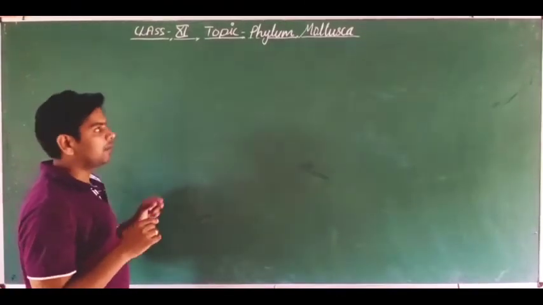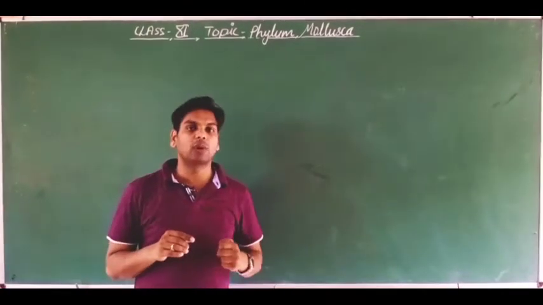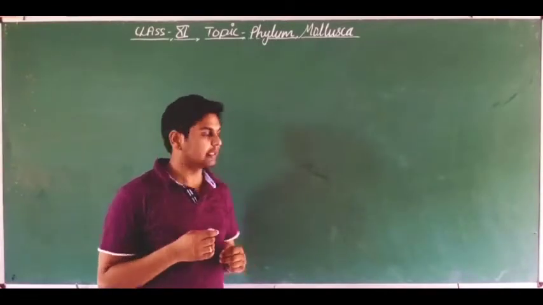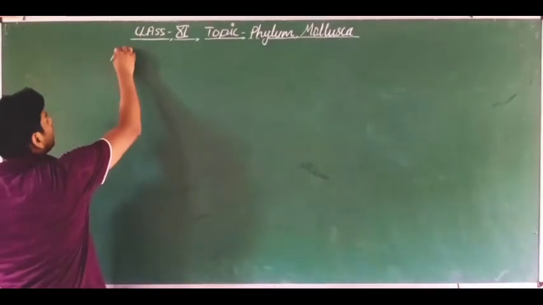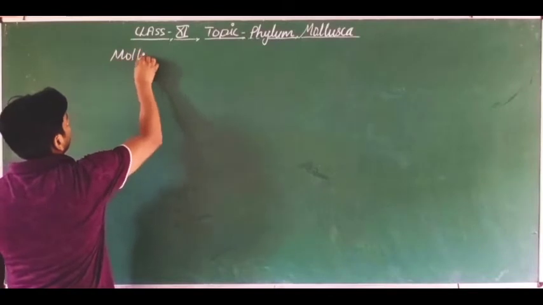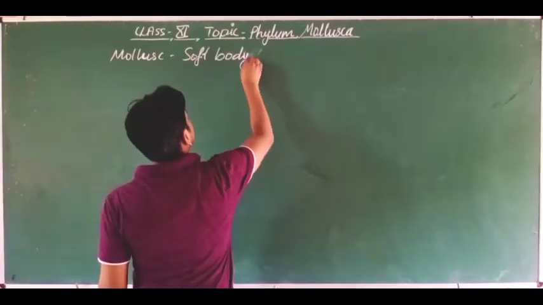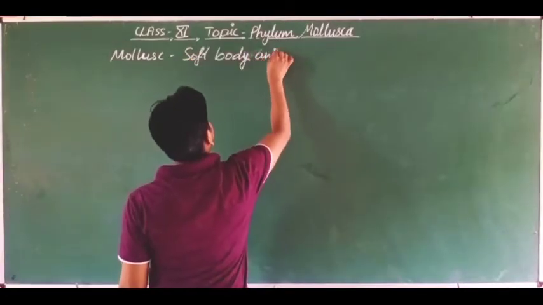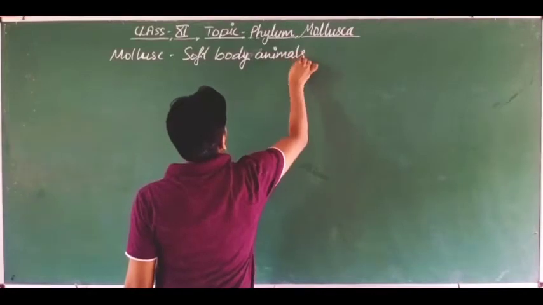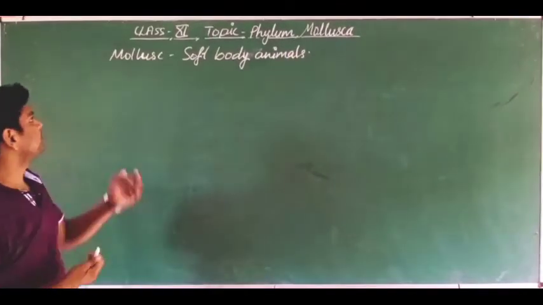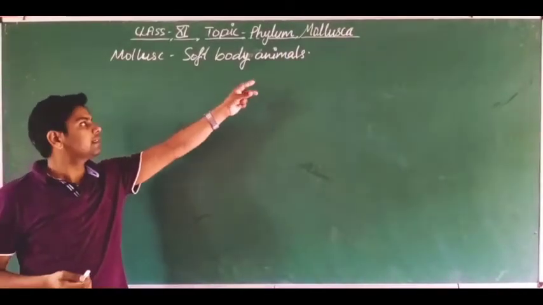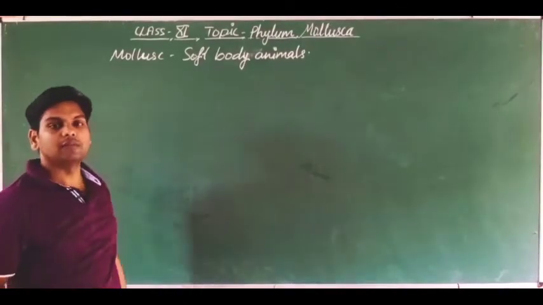First we will discuss why it is named Mollusca. Mollusca, or mollusk, means soft body animal. Soft body animals are kept here, so that is why it is named Mollusca.